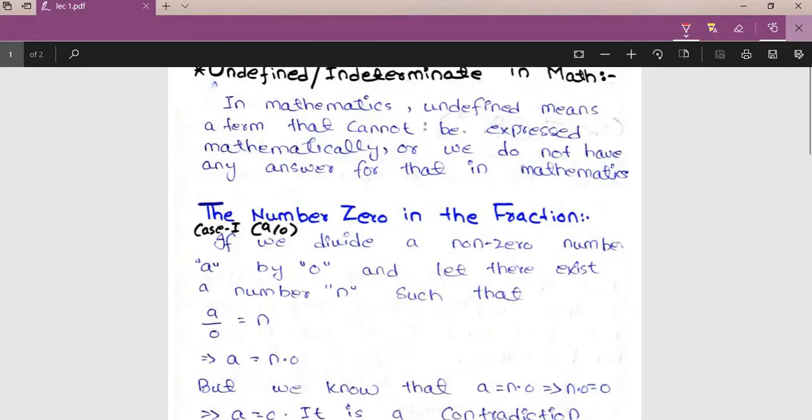Alright, so let me define the indeterminate cases in mathematics. The definition of indeterminate or undefined in math: in mathematics, undefined means a term that cannot be expressed mathematically, or we do not have any answer for that in mathematics.